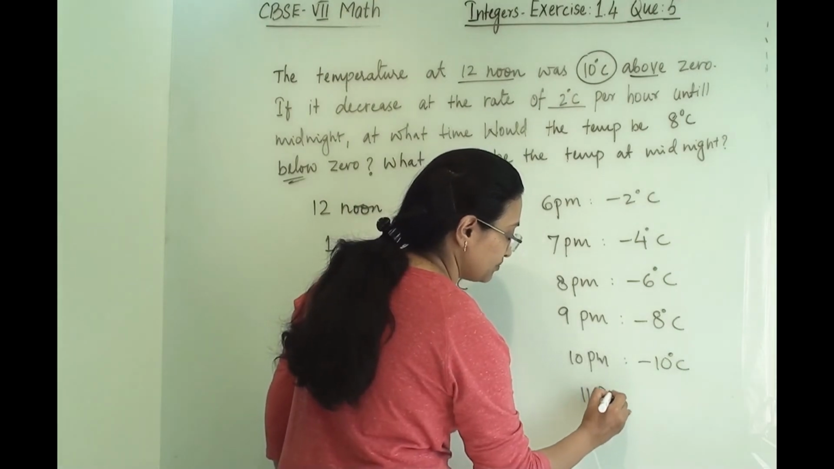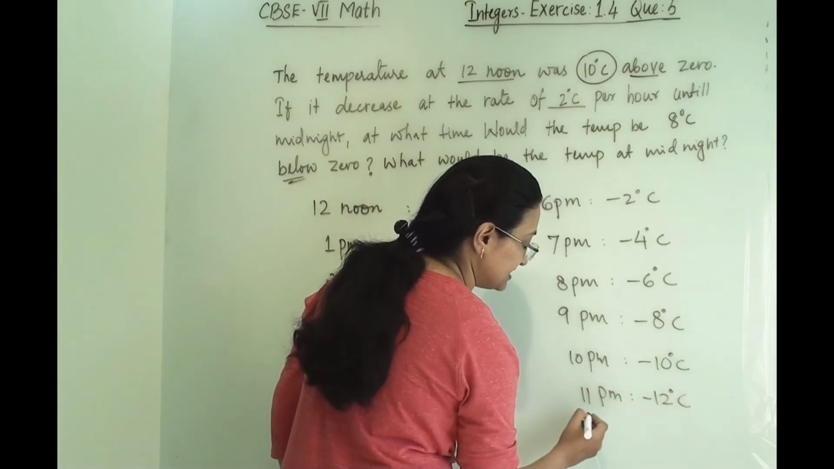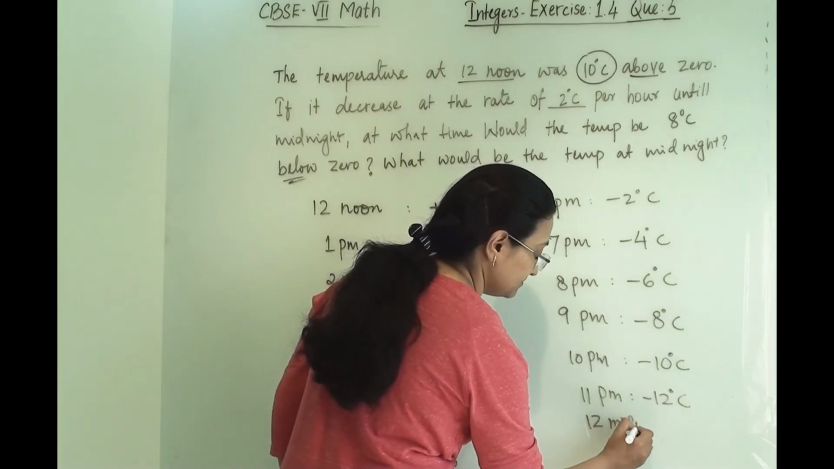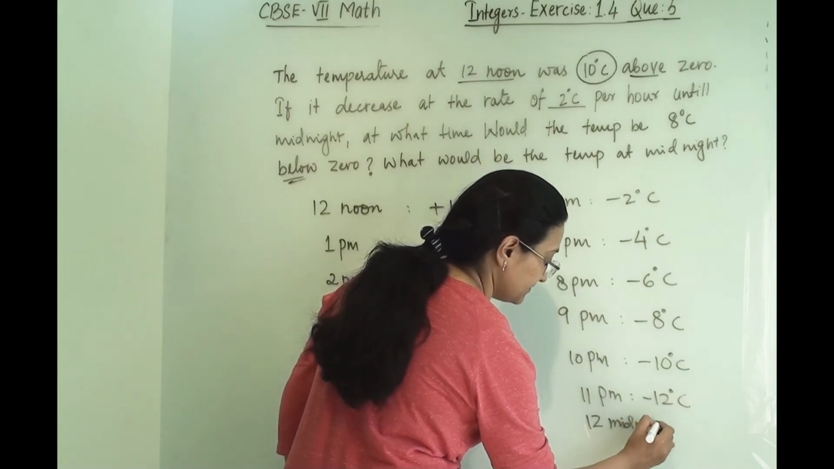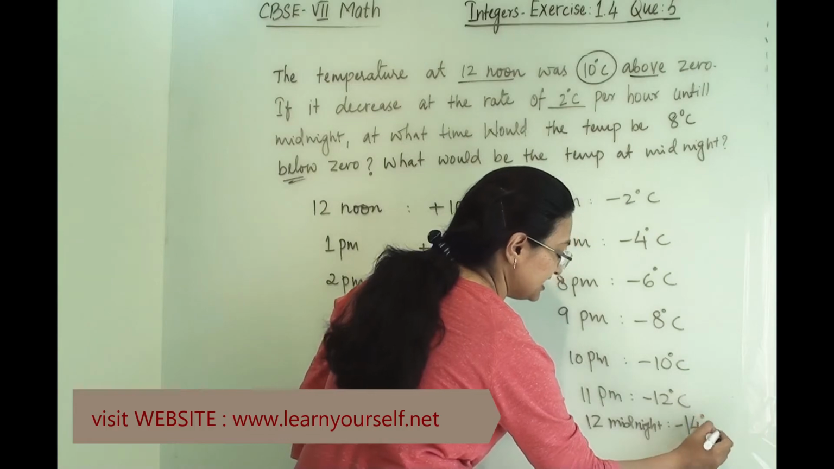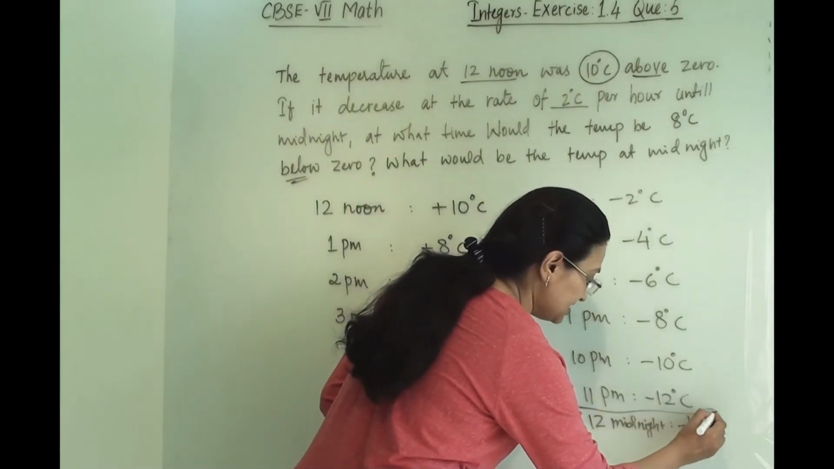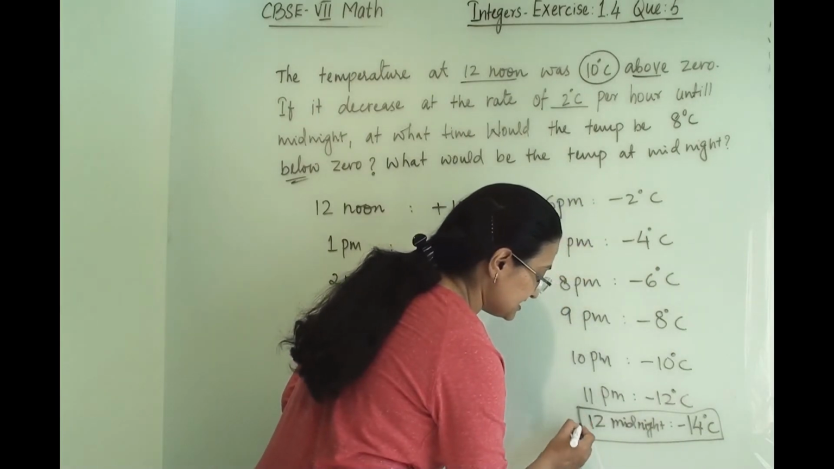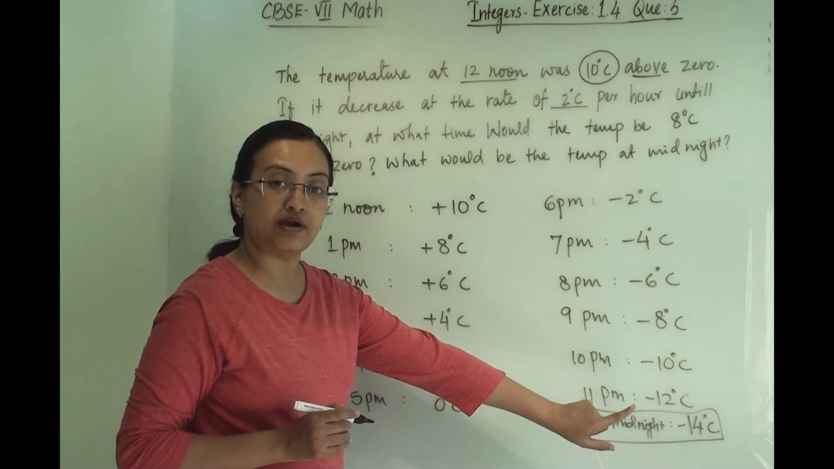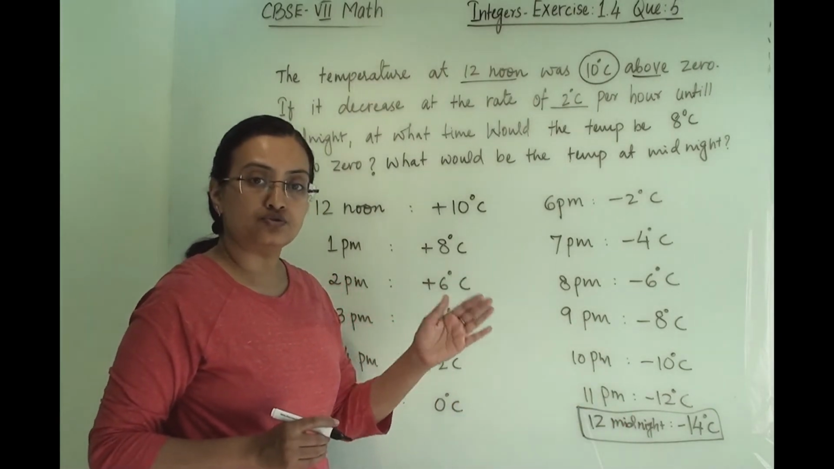11 p.m., minus 12 degrees Celsius, and 12 midnight, it will be minus 14 degrees Celsius. At 12 midnight the temperature will be minus 14 degrees Celsius. This is our first answer: at 12 midnight the temperature will be minus 14 degrees Celsius if the temperature is decreasing 2 degrees Celsius per hour.